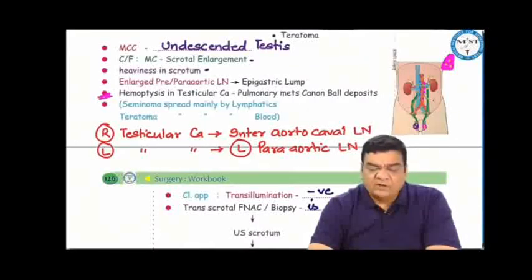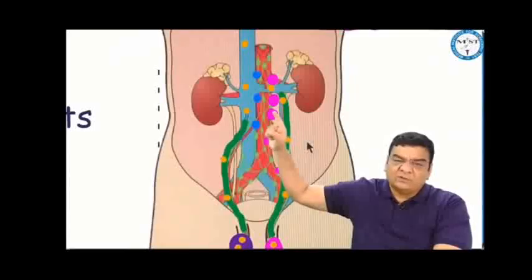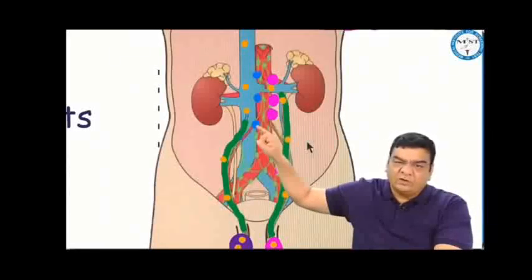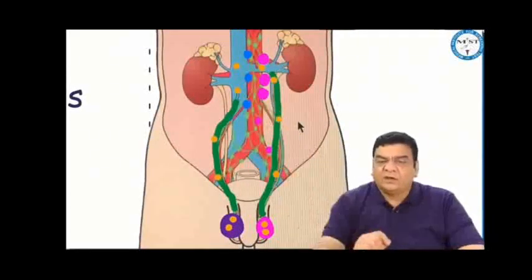Seminomas spread most commonly by lymphatics. Teratomas more commonly spread by blood. Right testicular cancer spreads more commonly into the interaortocaval lymph nodes. You know the testicular artery is a branch of the abdominal aorta, so the lymph nodes involved in testicular cancer would be the para-aortic lymph nodes. From the right side, the lymph nodes which are situated between the IVC and the aorta are going to get involved. While in left testicular cancer, the lymph nodes situated on the left of the aorta, that is left paraaortic, are going to get involved.